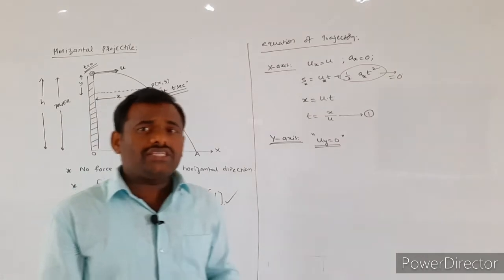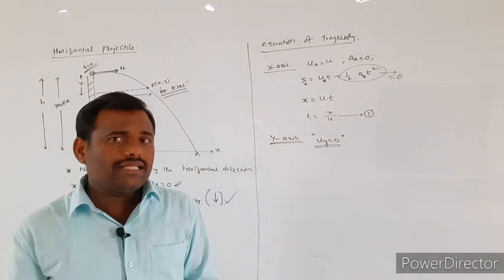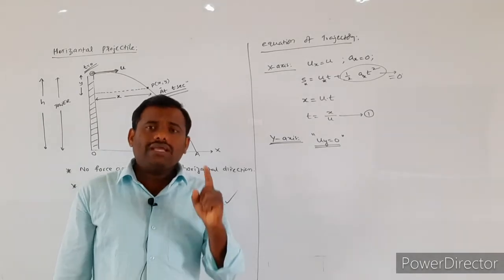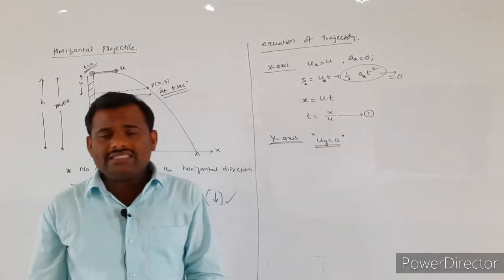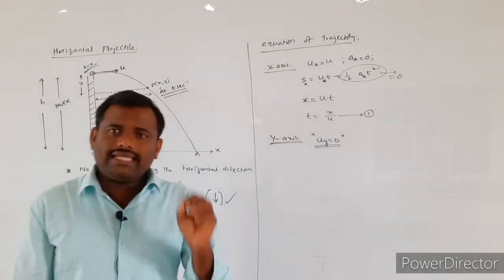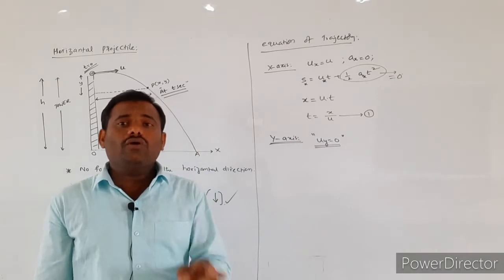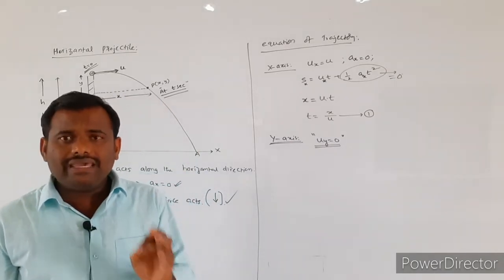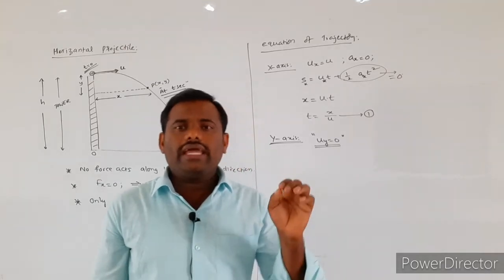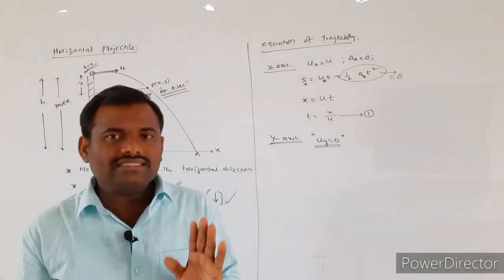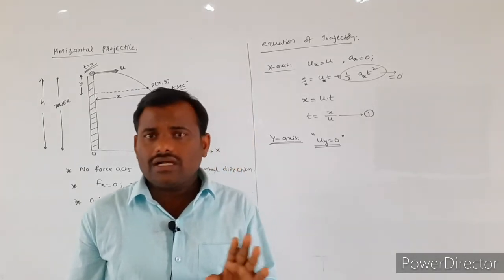So downward direction means along the negative y-axis. Whatever values you are going to take, either it is a displacement, velocity, acceleration, whatever value you consider along the negative y-axis, they must be considered as negative only. This is a sign convention because acceleration and displacement are vector quantities.